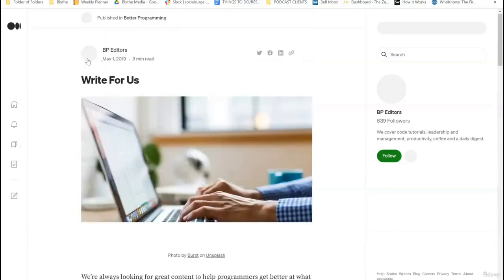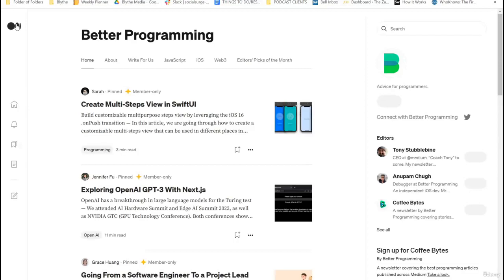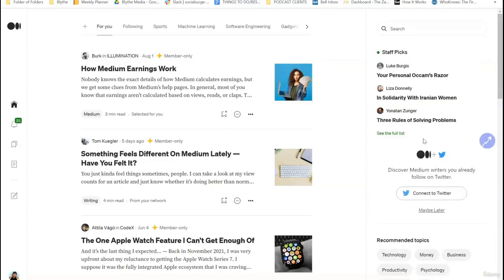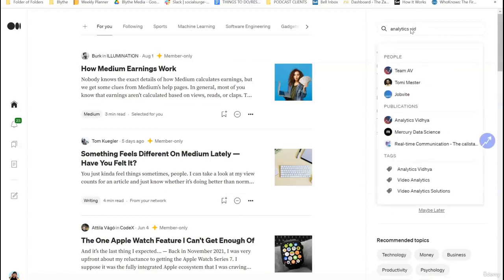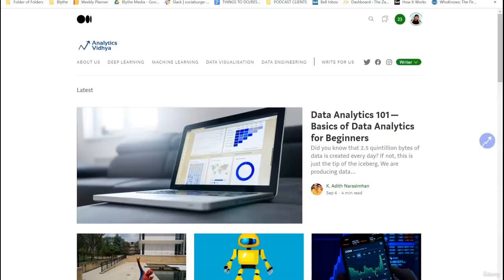Okay. And then if we go back here, so Better Programming is a great one. Another really good one is called Analytics Vidhya. I'm not really sure how to pronounce the last word there, but it's Analytics Vidhya here. And again, you would just go Write for Us. Simple. Just go over their thing.